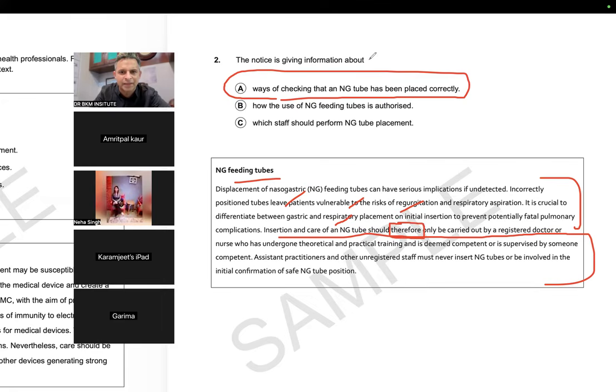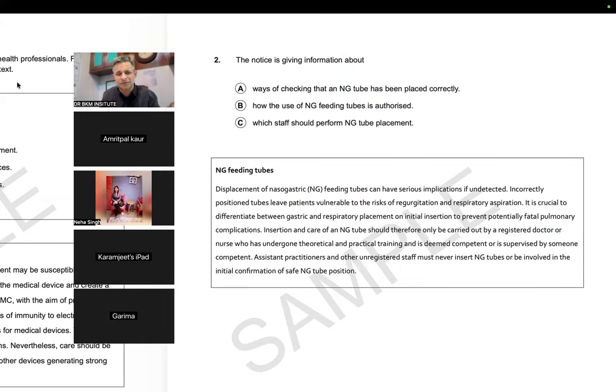Whenever there is any question like this, where the notice is giving information about purpose, that means they're talking about the overall picture. Therefore, insertion and care of an NG tube should only be carried out by a registered nurse who has undergone this training. Assistant practitioners and other unregistered staff must never insert it. So the topic was about who should perform NG tube placement. Again, the question is very simple, but in the final exam it can be a challenge, because they were saying it should be placed correctly.